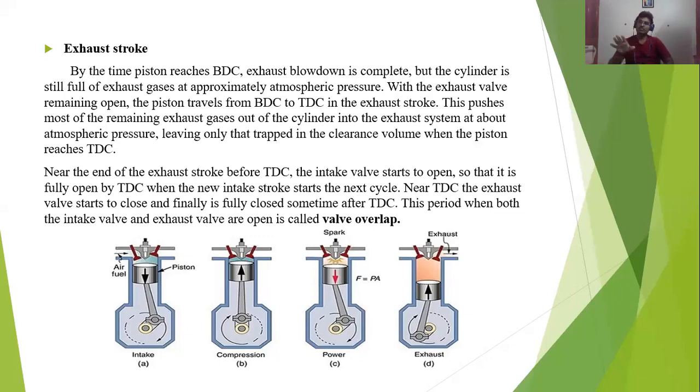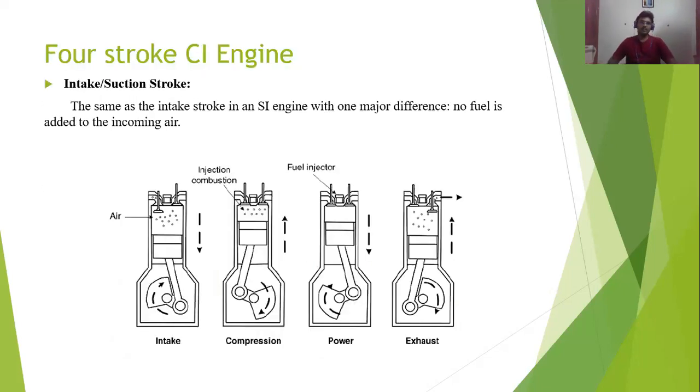In the last stroke, the exhaust stroke of the four-stroke SI engine and four-stroke CI engine, at the ending of the exhaust stroke, both the inlet valve and the exhaust valve will be opened for a particular fraction of time, and this is called valve overlap. And the next one is the four-stroke CI engine, the four-stroke compression ignition engine.